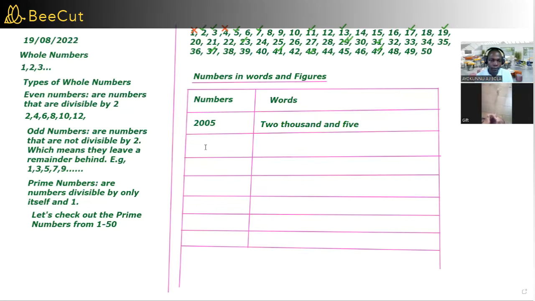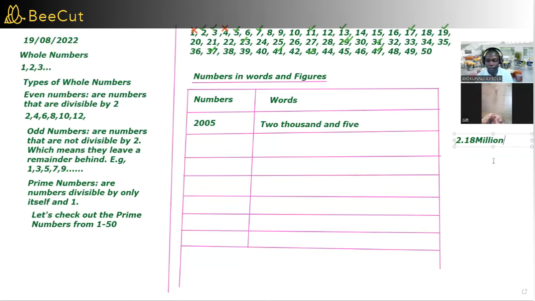But what if you encounter a number, whether in word or in figure? Let me just put it here. If you encounter a number like 2.18 million.